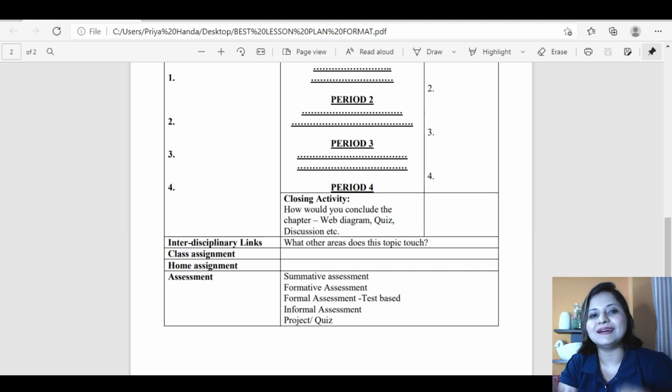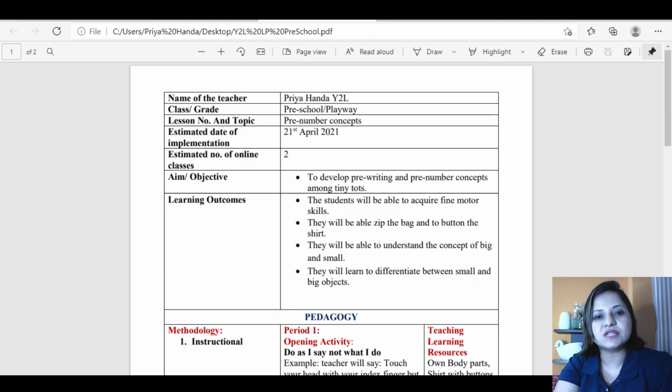Now let me take some concrete examples so that this lesson plan format is more clear to you. So I am taking one, as I said, from preschool, right? So this is the same format, but I have filled the contents here. So name of the teacher, I've put my name here, Priya Handa, Y2L.